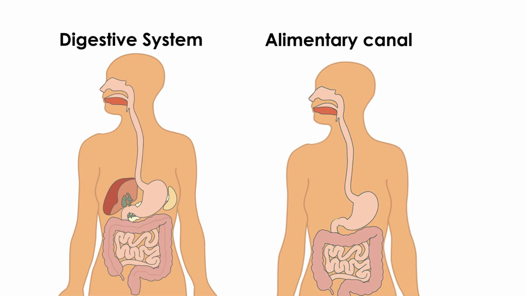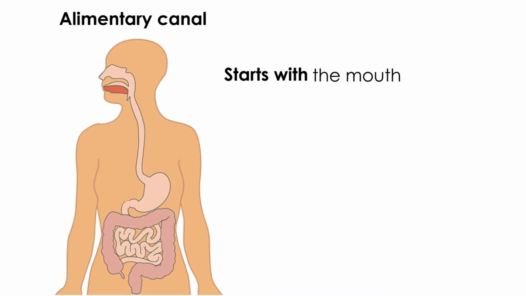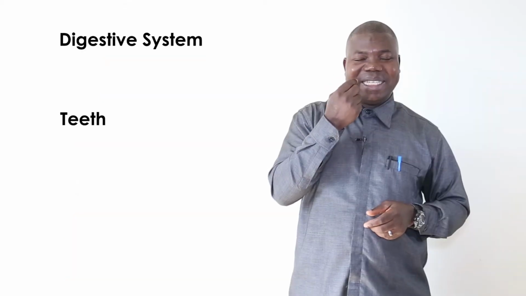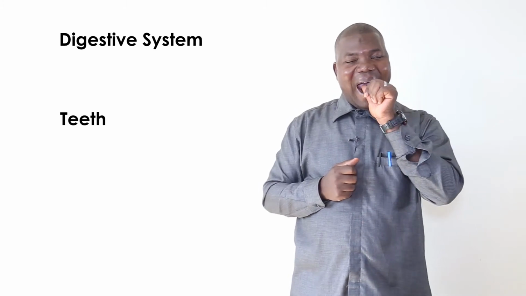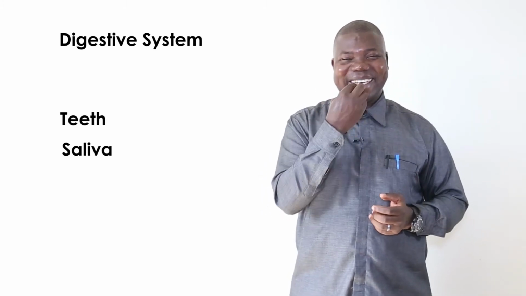The alimentary canal starts with the mouth. And the mouth consists of the teeth, it consists of the tongue, and there are some glands which produce saliva. You know saliva? Every time you are eating, you find the mouth becomes wet. That's when somebody is preparing nice food out there. You smell it, you begin to produce some liquid inside. That is saliva. So the three main parts within the mouth which take part in digestion are: number one, the teeth; number two, the salivary glands; and number three, the tongue.